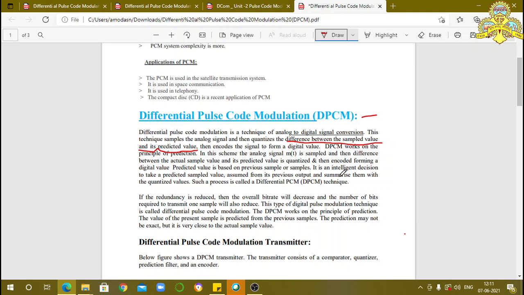It is an intelligent decision to take a predicted sample value assumed from its previous output and summarize them with the quantized value. Such a process is called differential pulse code modulation, or the DPCM technique.